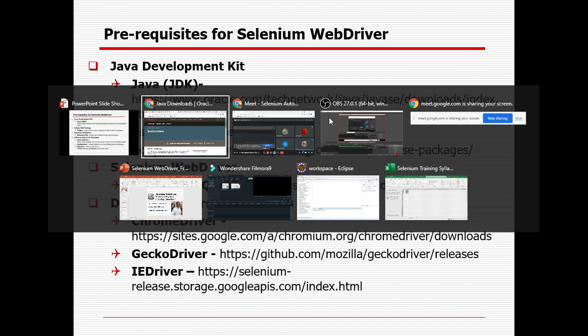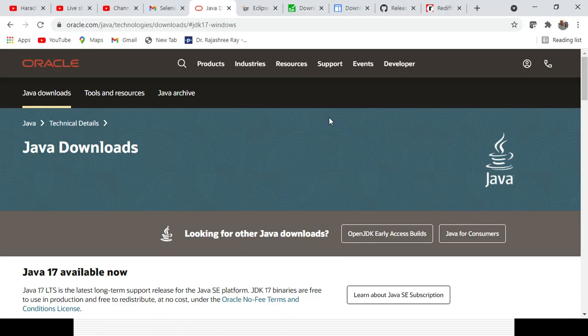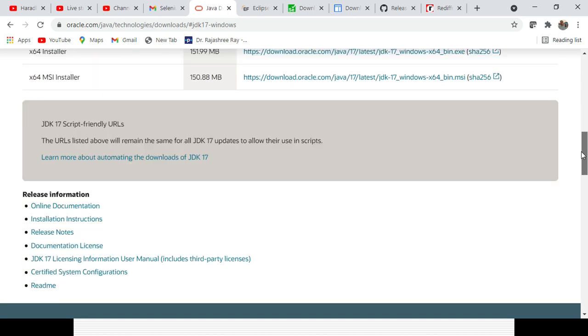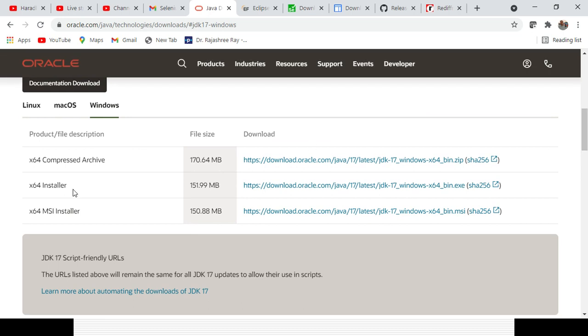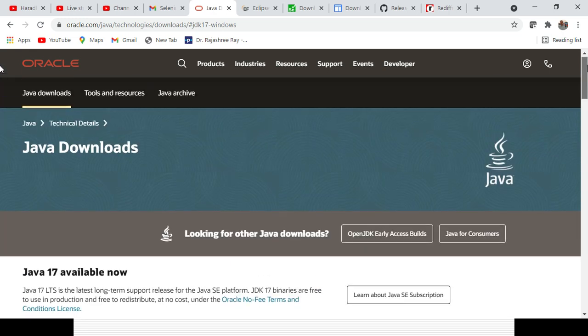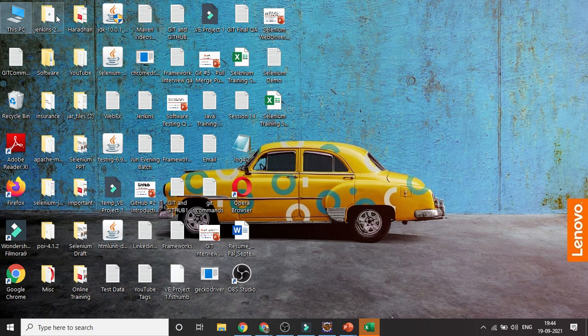Java is available nowadays from version 8 to version 17. You can go for 8, 10, 11, that's fine, it will not be a problem. So based on that you need to install it, for Windows and based on your bit machine. Once Java is installed, it will be in your C drive.